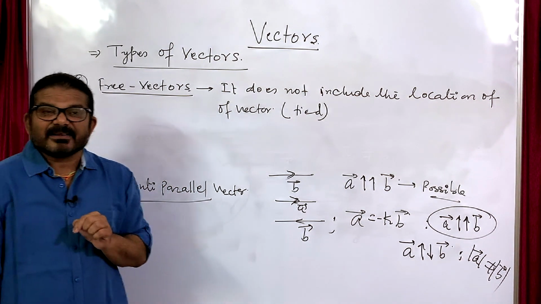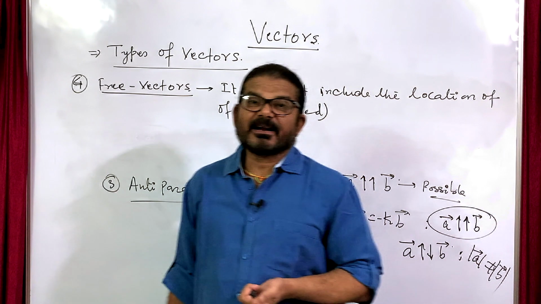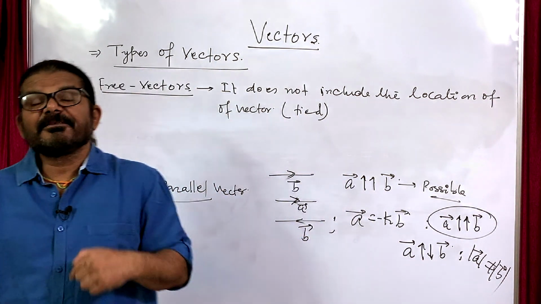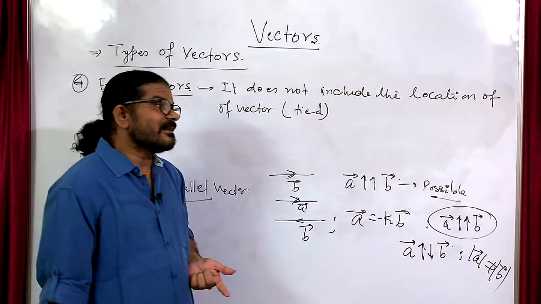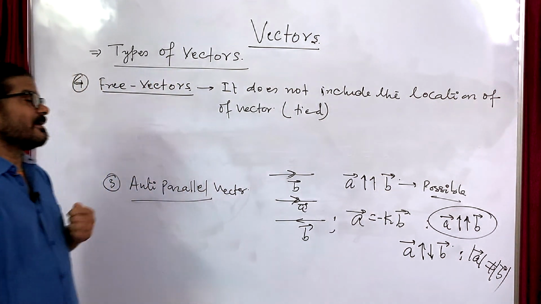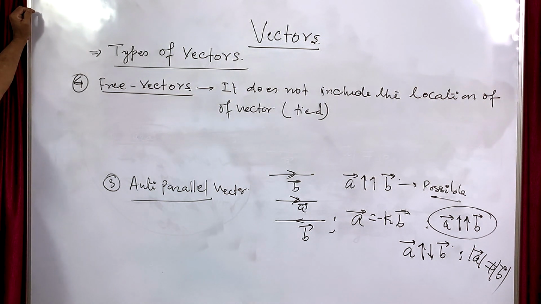So the same vector in given circumstances will behave as a free vector, and under different circumstances it will behave as a tied vector.